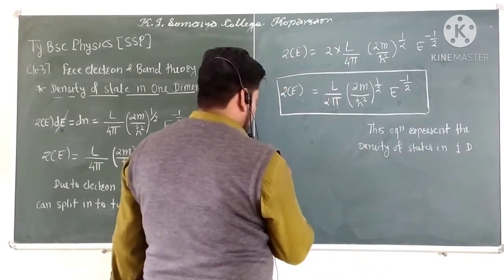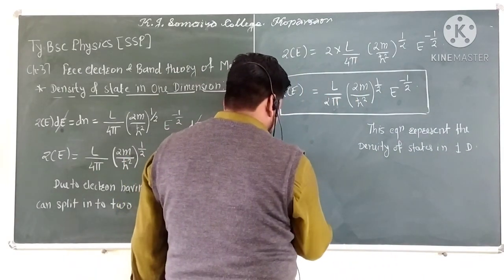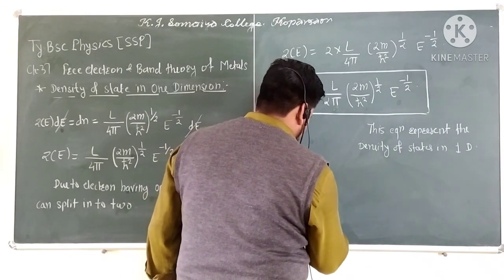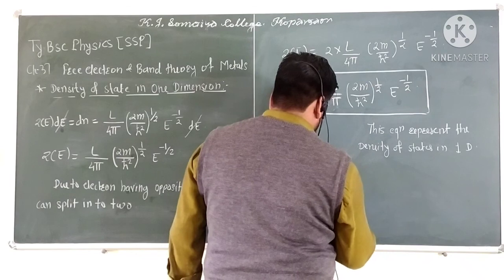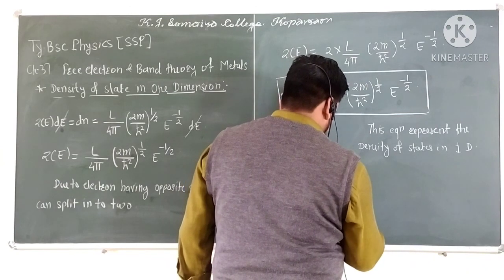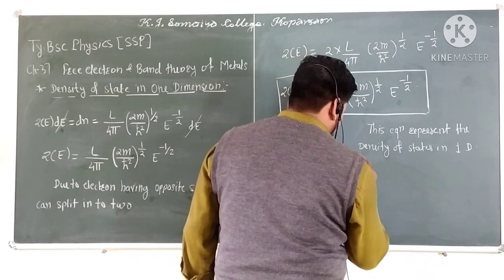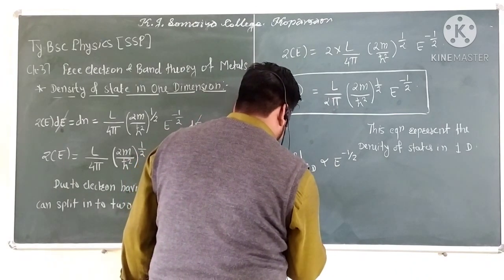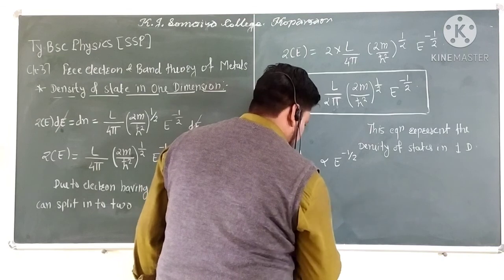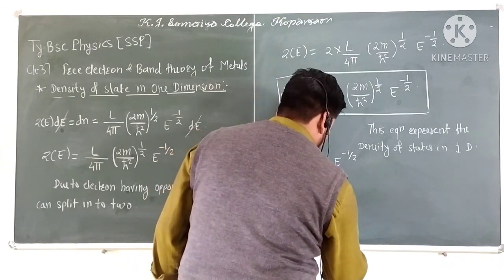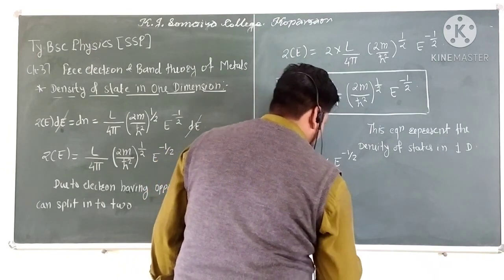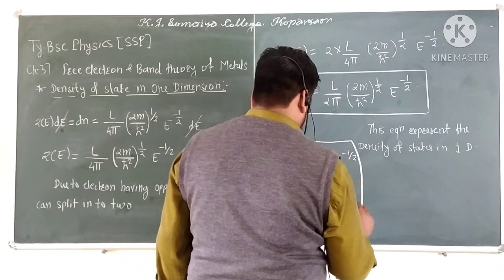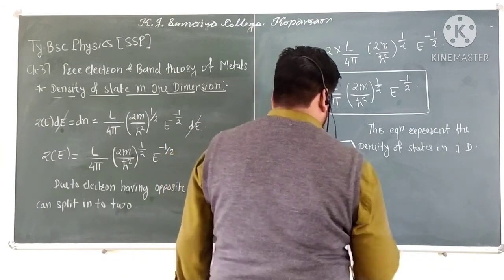So we have to consider that the density of states in one dimension is directly proportional to E to the power minus 1 by 2, or the one dimensional density of states is proportional to root of E. Okay, and if we consider